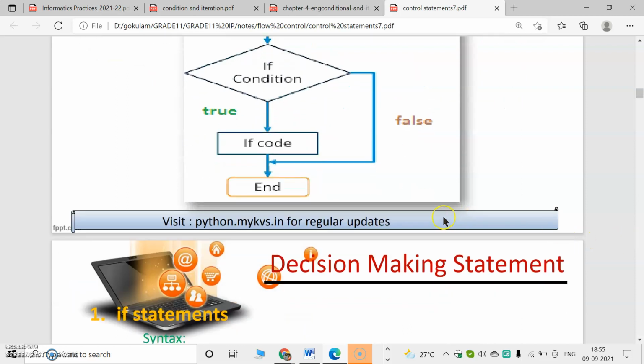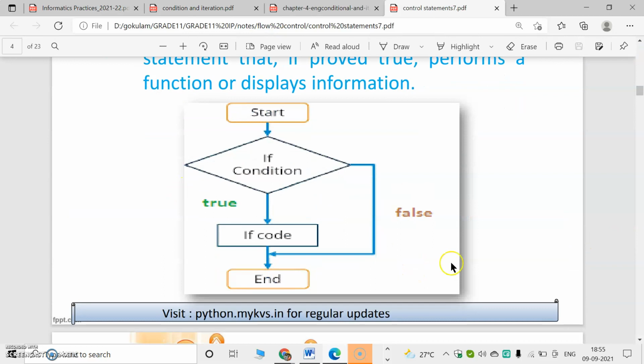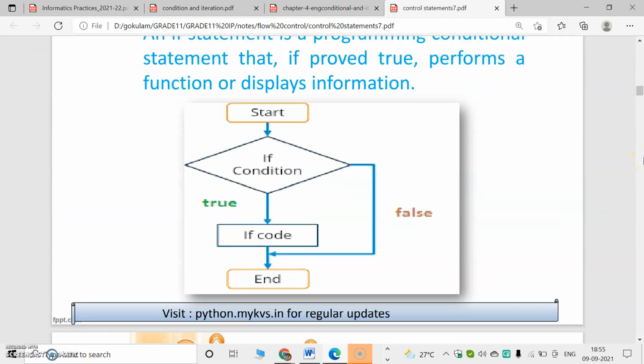So this figure is known as a flowchart. Flowchart means we are diagrammatically explaining a program. Both algorithms and flowcharts are used in computer languages. Algorithm is used for user understandability of the program. Flowchart is the diagrammatical representation of a program.